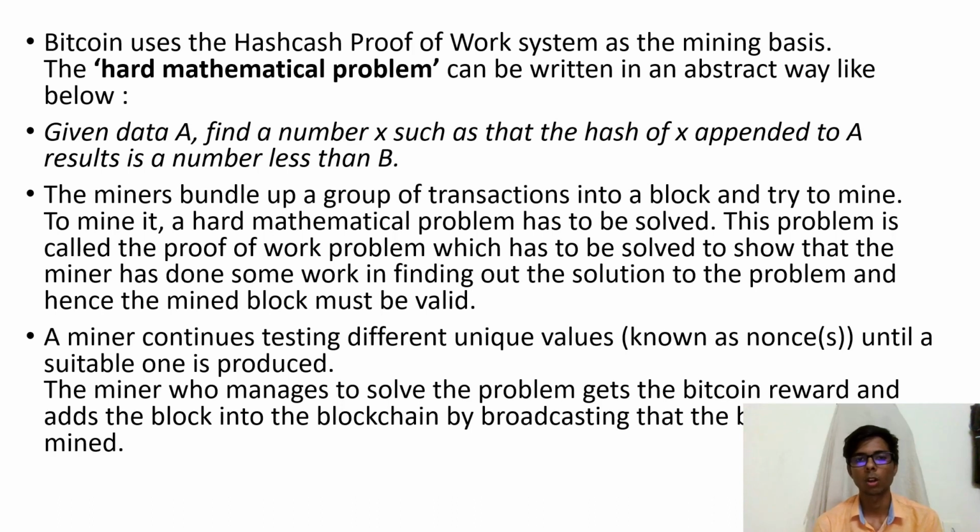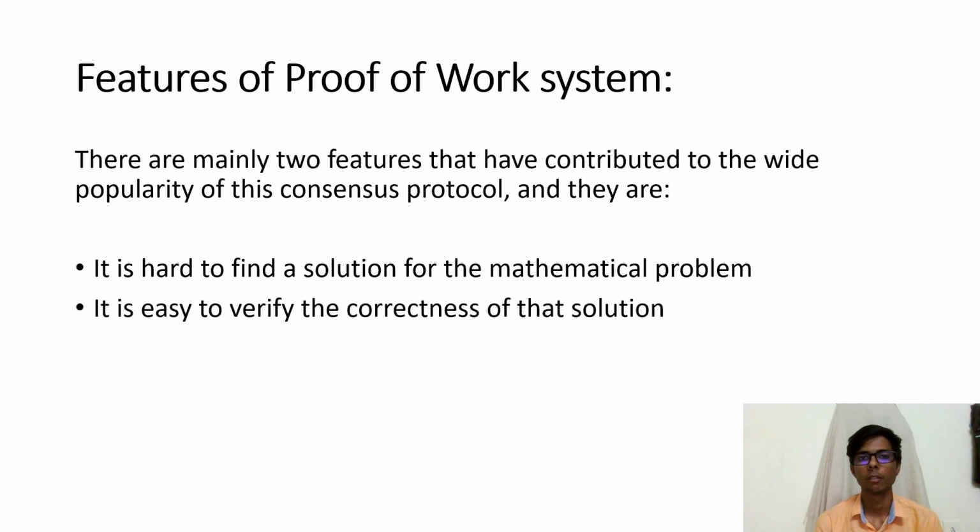until they find a suitable one. As soon as a miner is able to solve that, the Bitcoin reward is given and the block gets added in the blockchain by broadcasting that the block has been mined, and other miners who were previously trying to solve the same problem will stop, and the new proposal will then come. Now there are several features of this system. First, it is hard to find a solution for the mathematical problem, and second, it is easy to verify that the solution provided by one of the miners is correct or not.